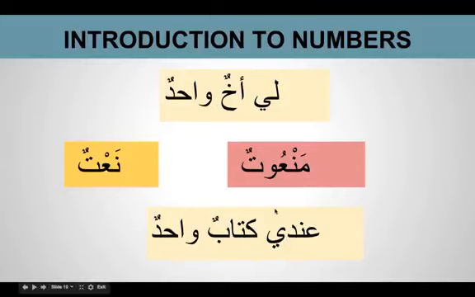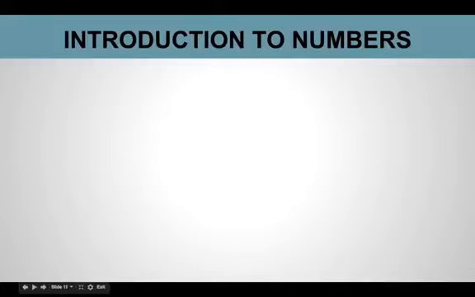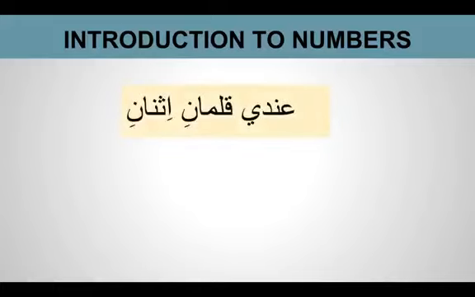Same thing with number two. So for example, we say indi qalamani ithnani. Normally if you just say qalamani, it's understood as 2 pens, but when you use a number to give more emphasis, then we bring it as a naat. So again here it's a naat man'ut relationship. Indi qalamani ithnani.